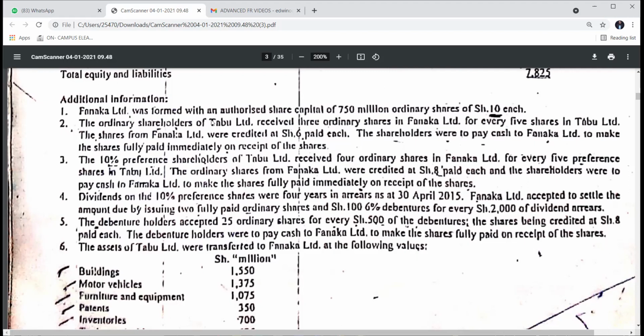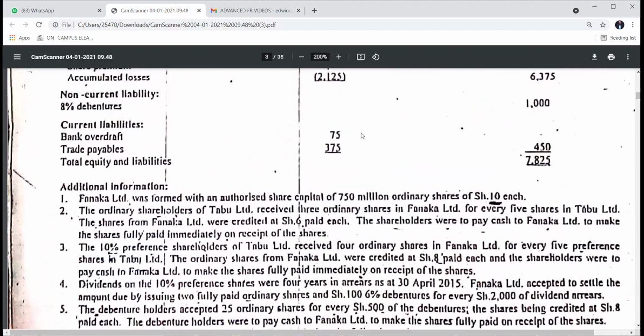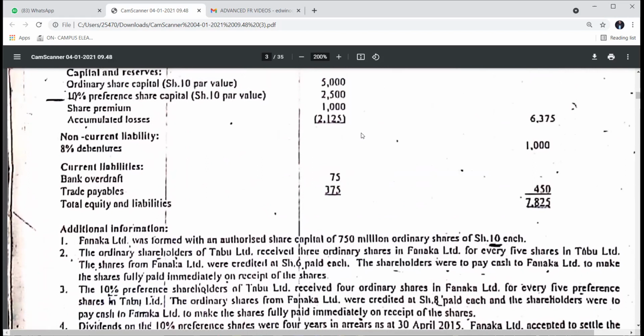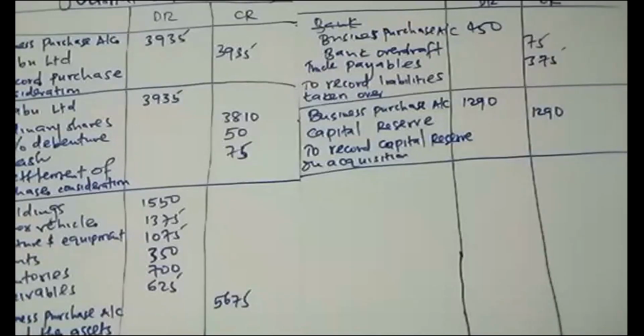Remember that they were receiving ordinary shares in this proportion, 3 for every 5. So you check how many ordinary shares were there in Tab. The ordinary shares which were there, I think we said it was 500 because we have 5,000 divided by 10. Then you multiply with 4. That is how they were subscribing to the shares of Fanaka, which means that Fanaka will receive cash.